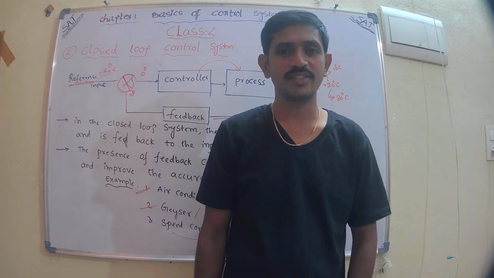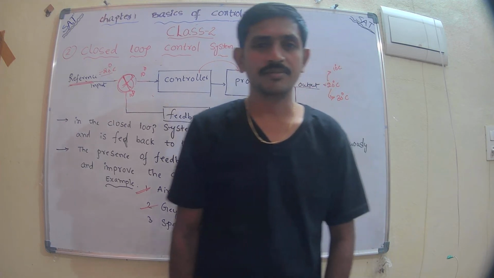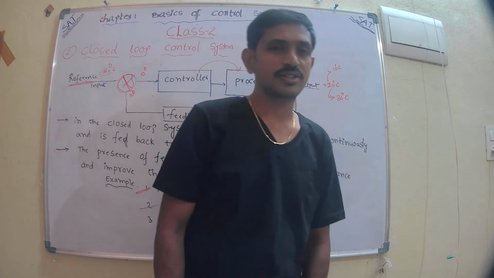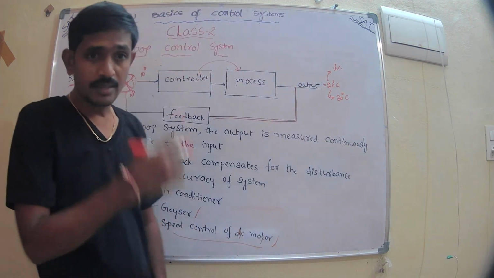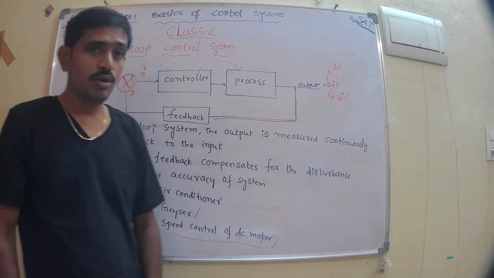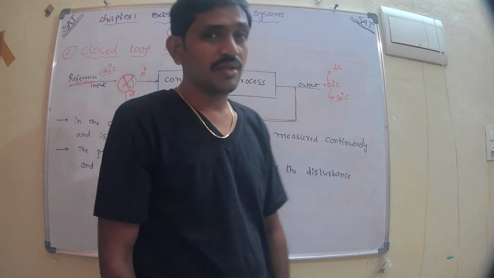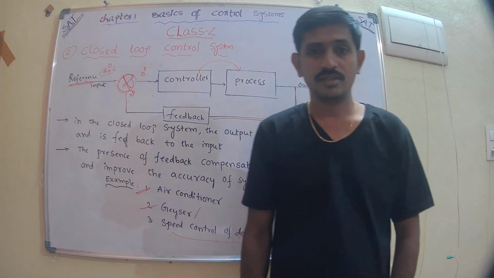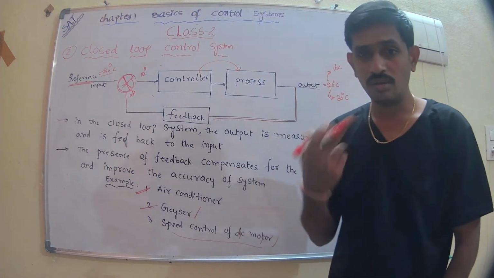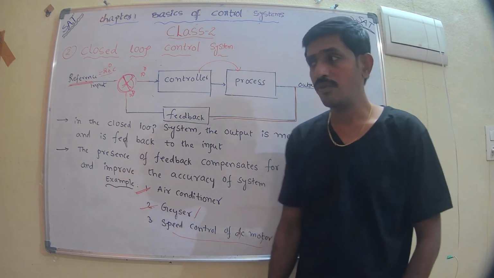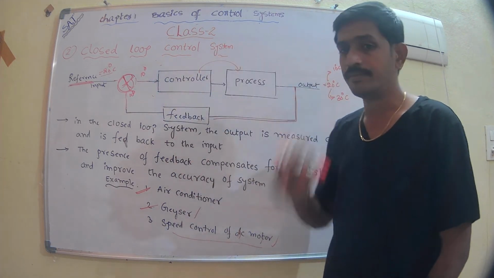Today we are going to discuss another type of control system, that is closed loop control system. In the previous class we have seen open loop control system, in which we have so many drawbacks. So to overcome all the drawbacks, we go for closed loop control system.